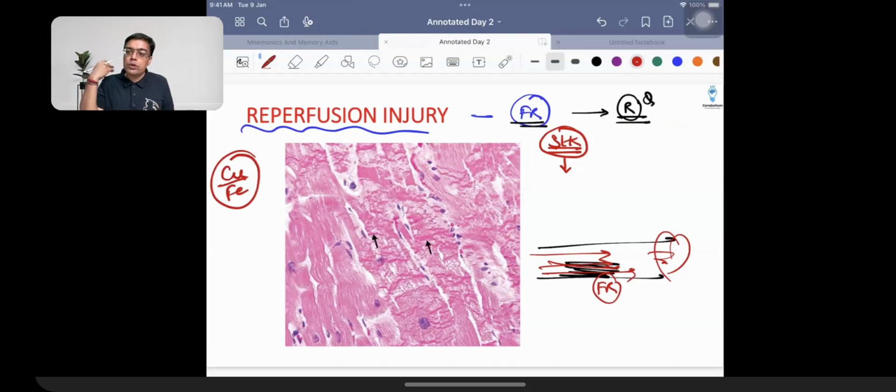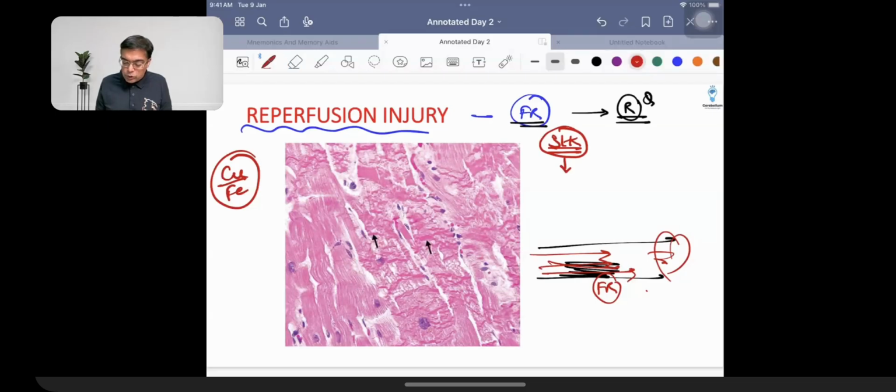So what you can understand over here is, if I just say an example, a strong gush of blood. Blood is coming very fast. Somewhere there is an obstruction. So there is going to be no blood coming or less blood is coming. Suddenly you remove the obstruction, a lot of blood is coming with a gush. So an extra amount of blood coming with a gush is also bad. That is what is going to be causing the trouble, right? So this is what you need to remember so far as reperfusion injury is concerned.